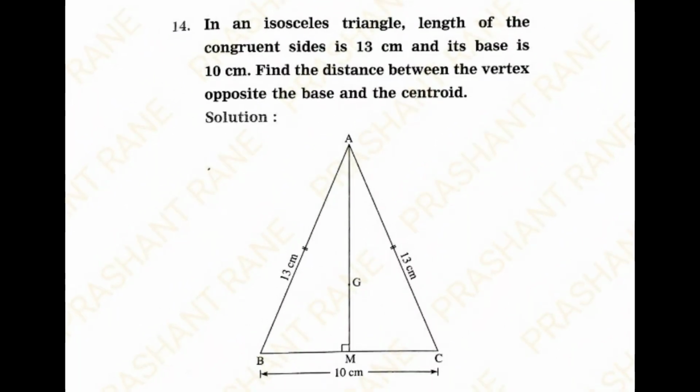Question number 14. In an isosceles triangle, length of the congruent sides is 13 centimeter and its base is 10 centimeter. Find the distance between the vertex opposite the base and the centroid. Do you know what is the meaning of centroid? Centroid is nothing but a point of concurrence of medians, that is denoted by G.